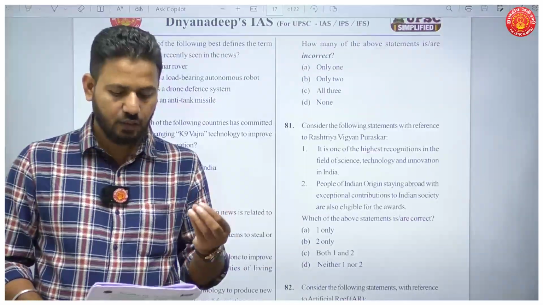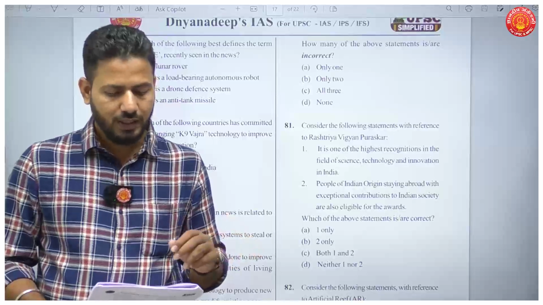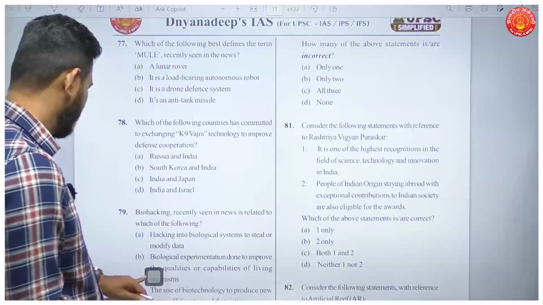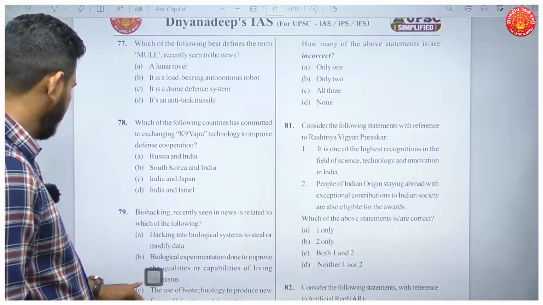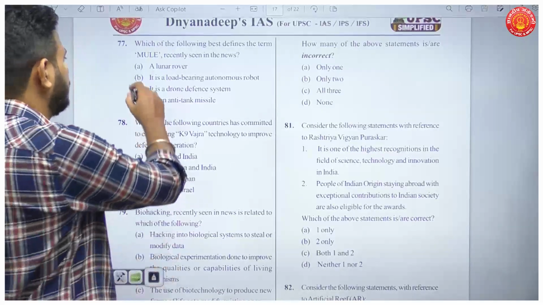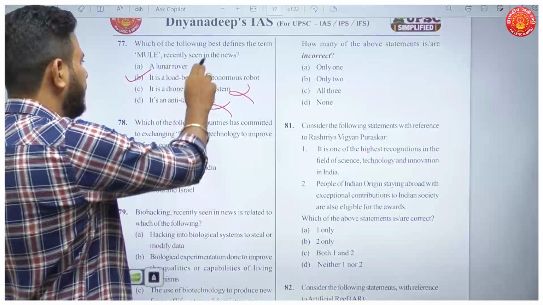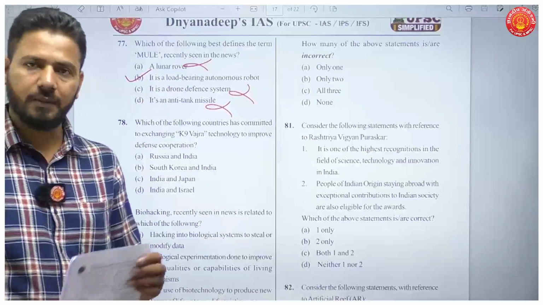Now, the first is it is a lunar rover. No. It is a load-bearing autonomous robot. This is your answer. Okay. If you know the abbreviation, the full form of the abbreviation, you can come to the answer. Okay. It is not a drone. It is not an anti-tank missile. It is not a lunar rover as well. Okay.